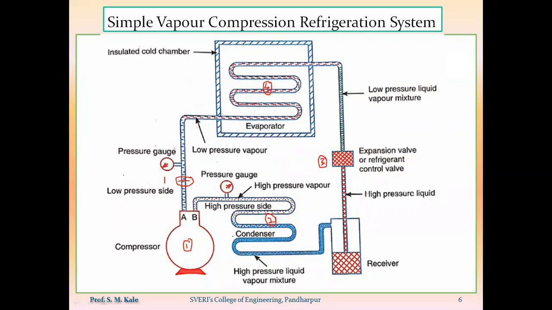At the start of the compressor, we will have low pressure (LP), low temperature (LT) vapor refrigerant. During the suction stroke of the compressor, that low temperature, low pressure vapor refrigerant will be sucked inside the compressor, and it will be compressed inside the compressor.